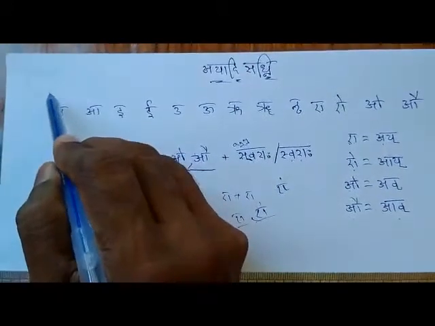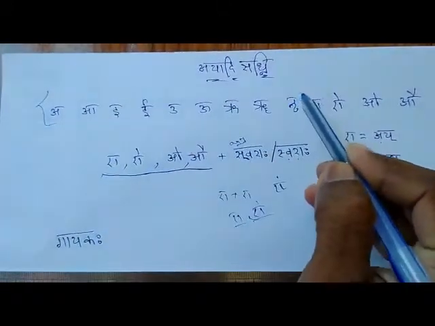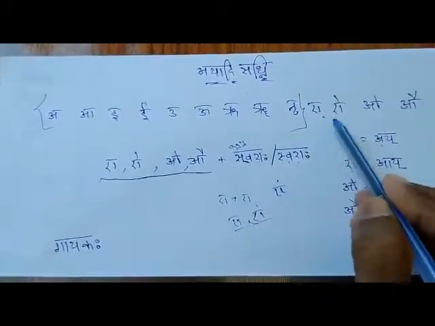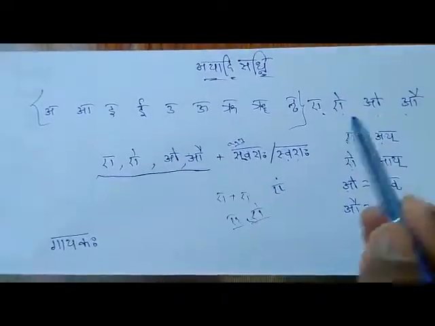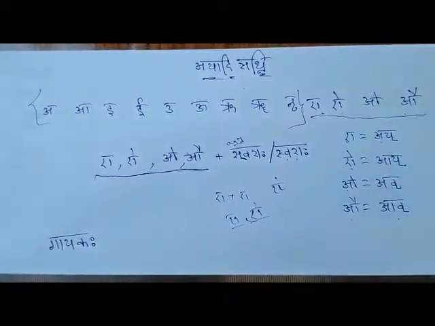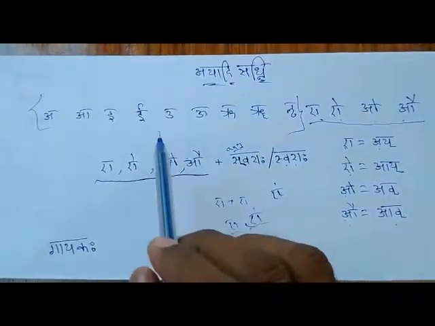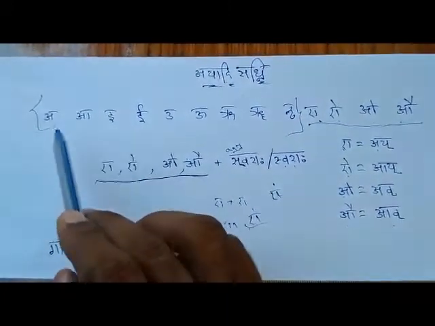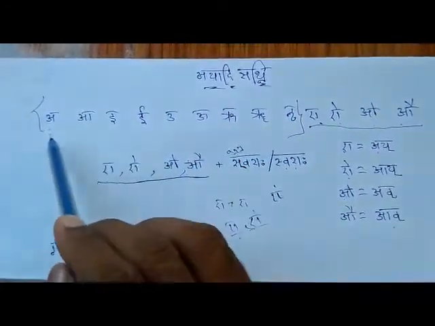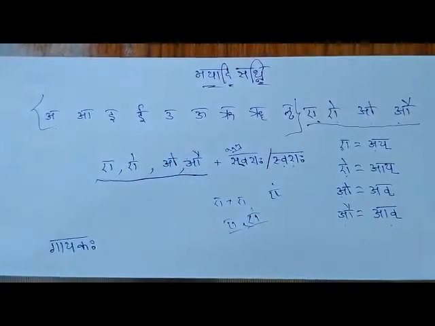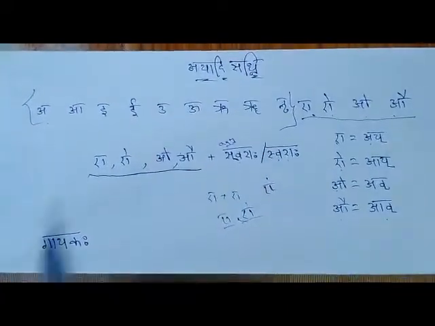In Dirgha Sandhi we have taken from A to Lu only, not E, Ai, O, Au. We exempted these letters in Dirgha Sandhi. So in Dirgha Sandhi we are dealing with A to Lu only. Now we are dealing with all the letters in the second word's first letter only.